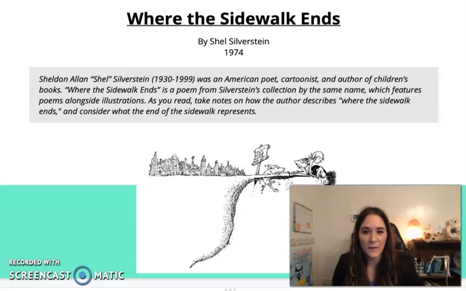All right, scholars, now it's time for us to look at that text and revisit the poem. Before we look at the words in the text, I want you to pause for a moment and look at the illustration on the board. While you're looking at this, think about what this illustration is conveying, but also, why do you think Shel Silverstein included this illustration? All right, so let's take a look. What are we thinking here?